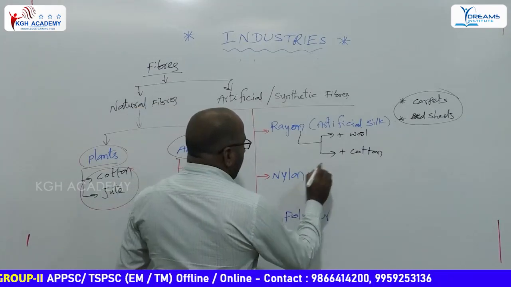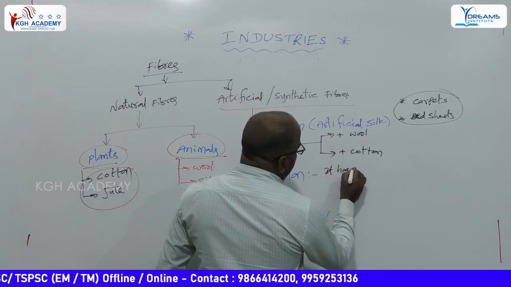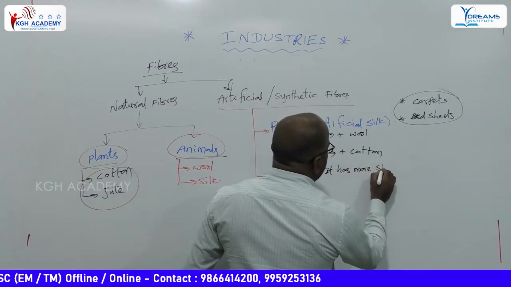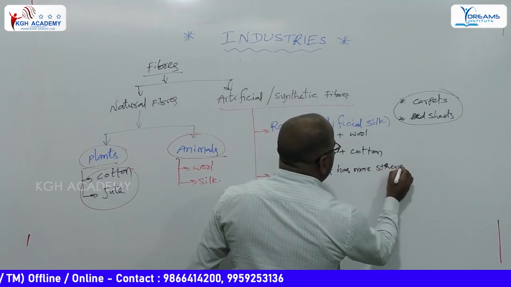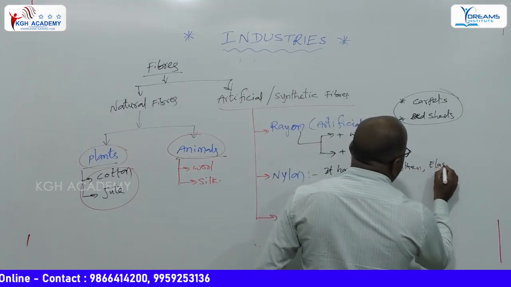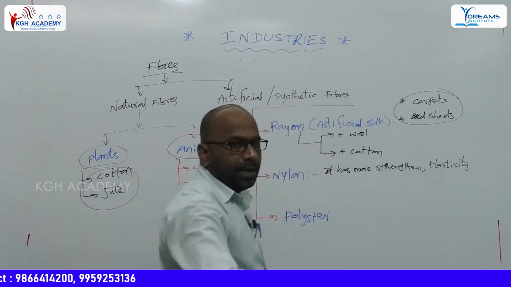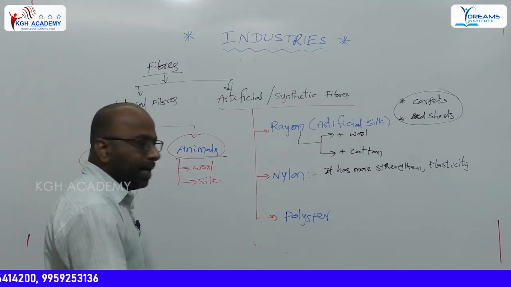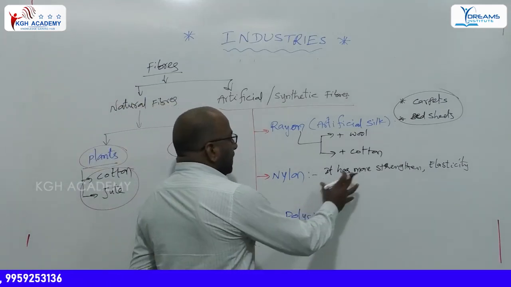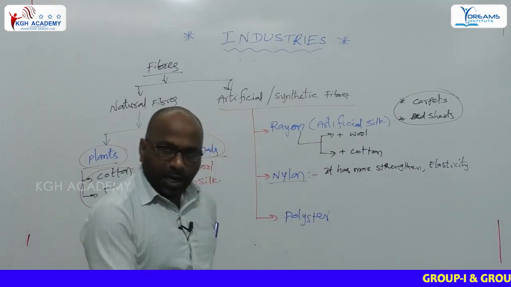Nylon has more strength, and also has more elasticity. Which of the following materials has more elasticity? Nylon. Due to these reasons, it has more strength and more elasticity.